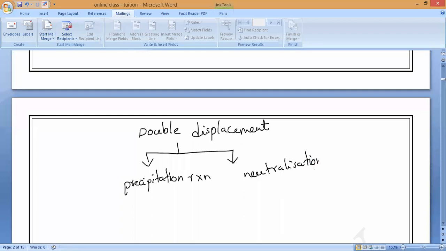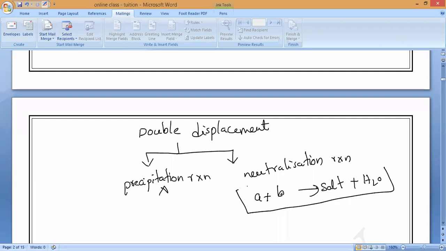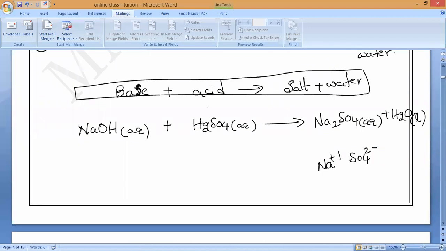Now, forget about the precipitation reaction. Coming to the neutralization reaction: what is it? Acid plus base gives the respective salt plus water. This is what we have studied. Have you remembered or not? So now the same thing we are studying here. This equation is also an example of a neutralization reaction.